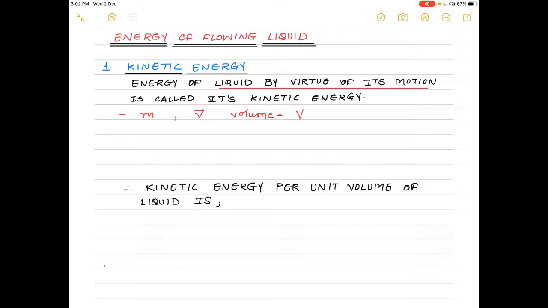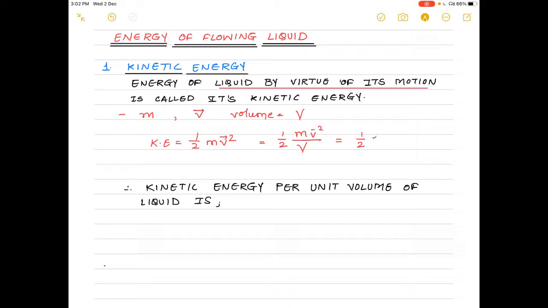The kinetic energy associated with this flowing liquid is equal to half m v square, where v is the velocity of the liquid molecules. Therefore, the kinetic energy per unit volume of this liquid can be written as m v bar square upon capital V. But we know that mass upon volume is density.